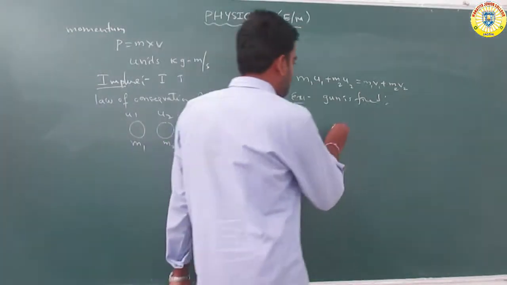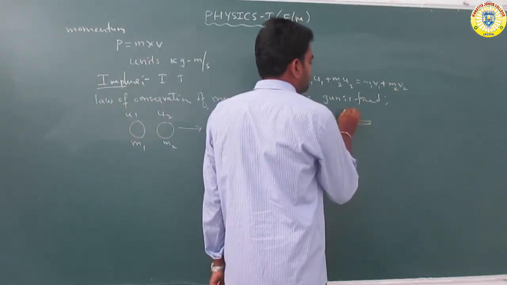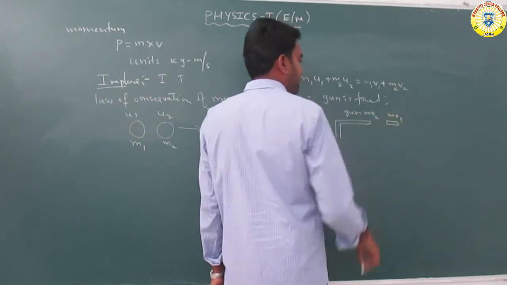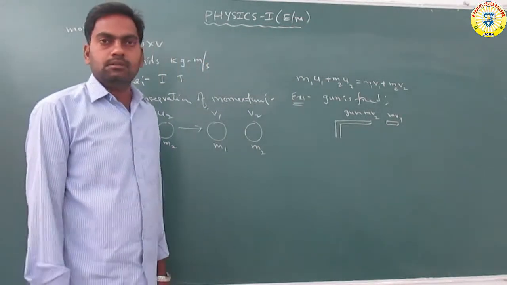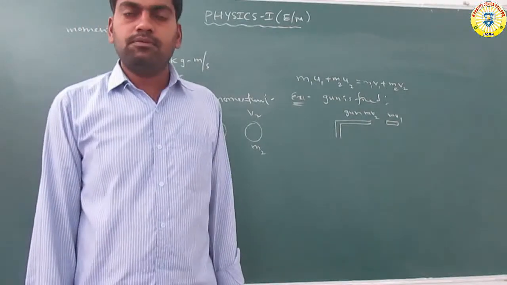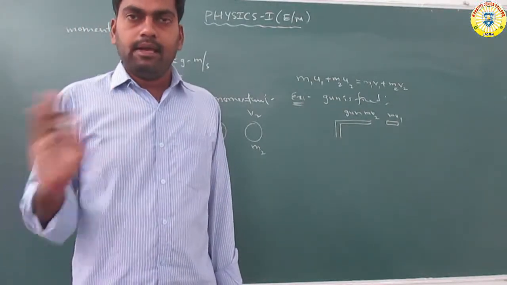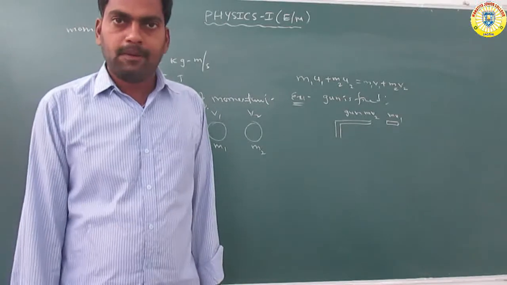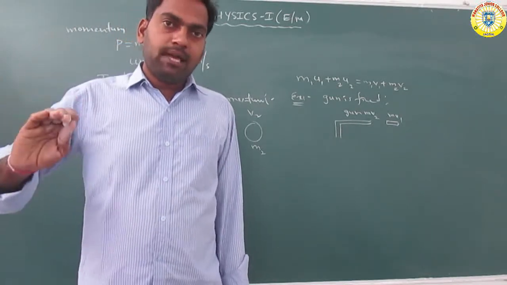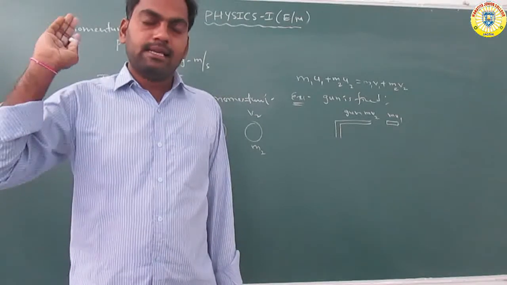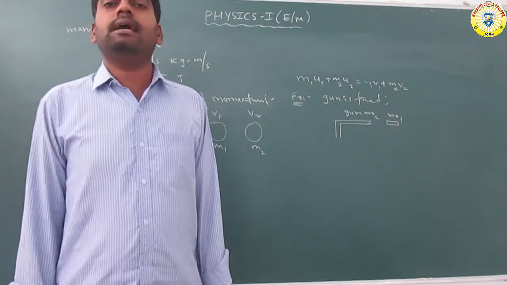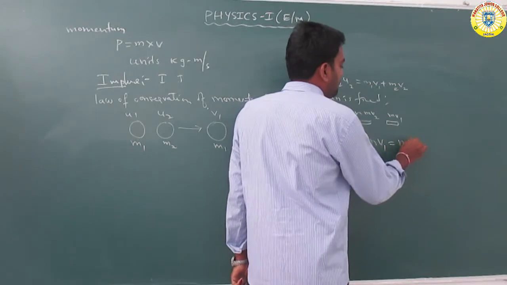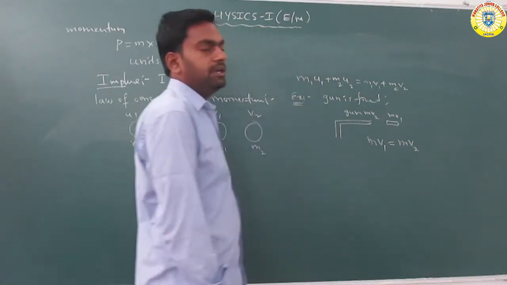The bullet is fired from the gun, so a force is exerted on the gun, that is m2v2. So m1v1 is equal to m2v2, or m1v1 - m2v2 = 0.